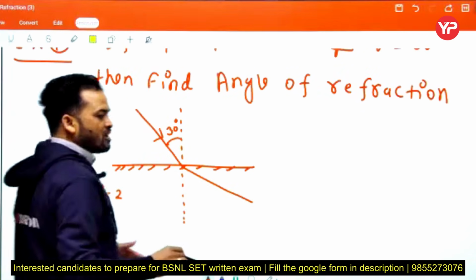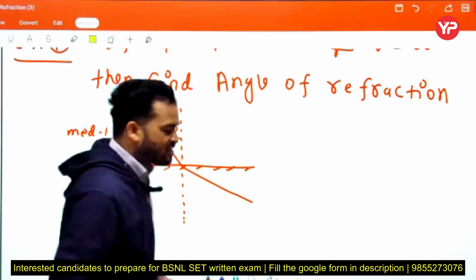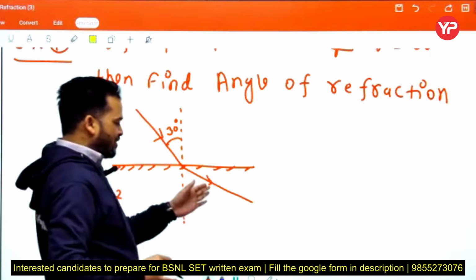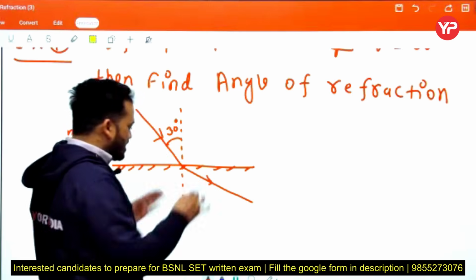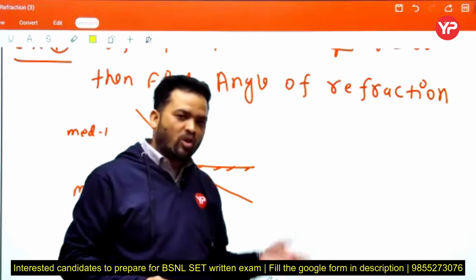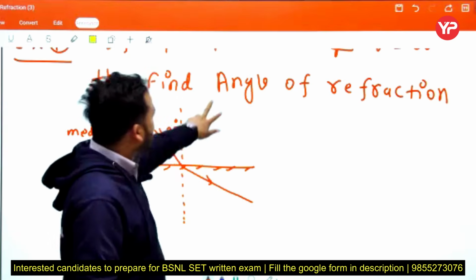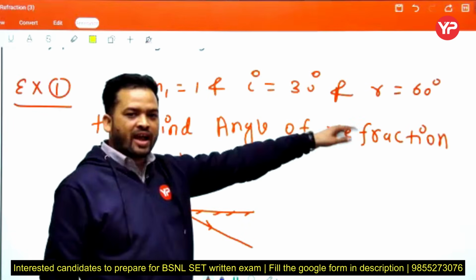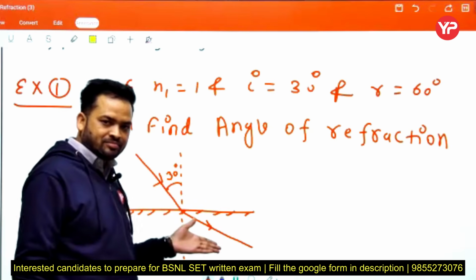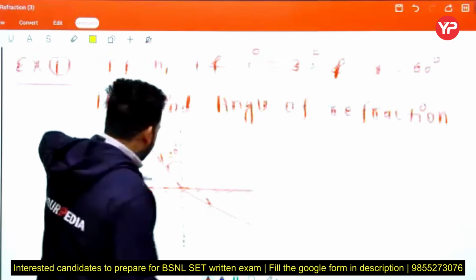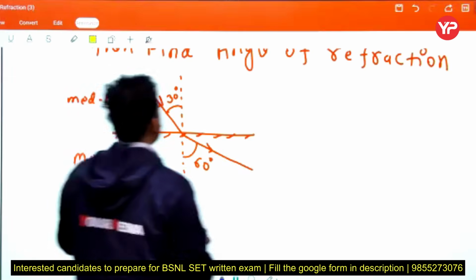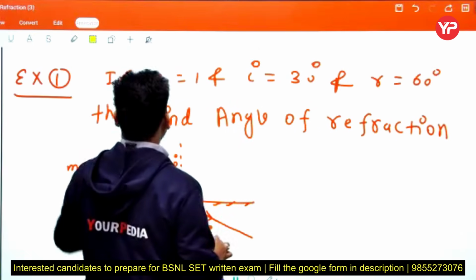60 degree means the angle is greater than the 30 degree, that's why we draw the refracted ray away from the normal. If we draw it toward the normal, then r would be less than i. Here it is mentioned r equal to 60 degree, the angle of refraction is 60 degree, that's why we draw like that. So this angle is the 60 degree.